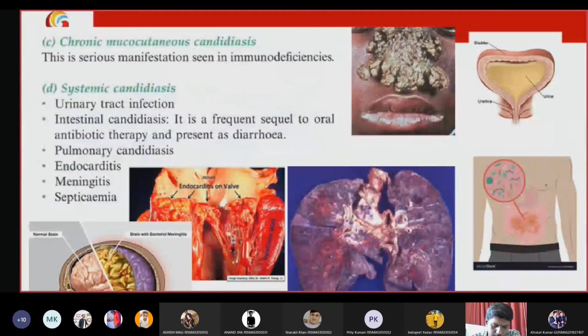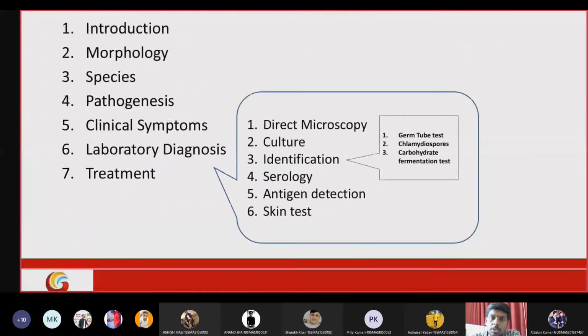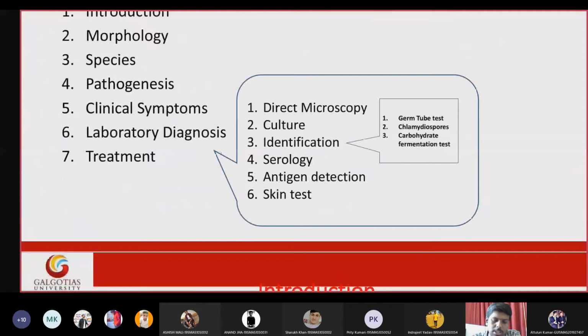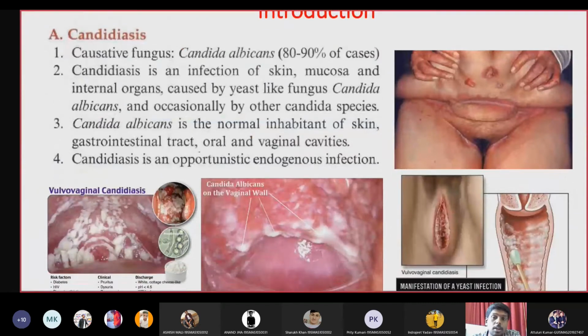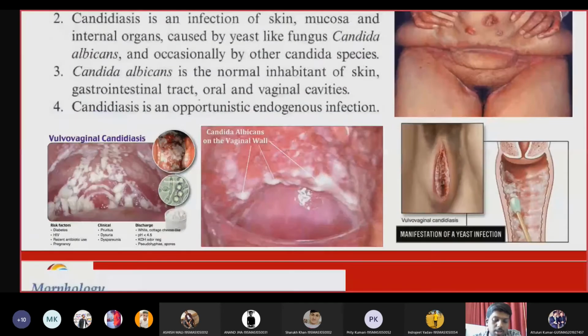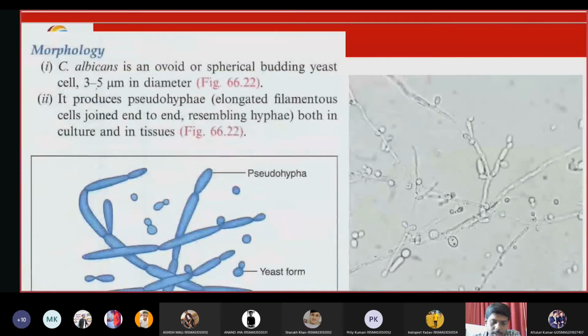So in Candida, we discussed the following things. Candida will cause skin infection. It can also cause nail, hair, and systemic infection. Among 80 to 90%, the infection is caused by a species called Candida albicans. This Candida is a normal skin flora which is present in everyone, and it will cause infection only when the immune system has been compromised. The morphology of Candida can be either in the yeast form or in the filamentous form.